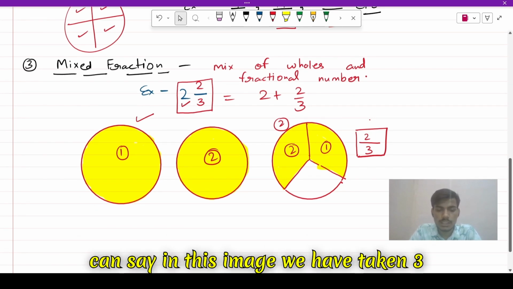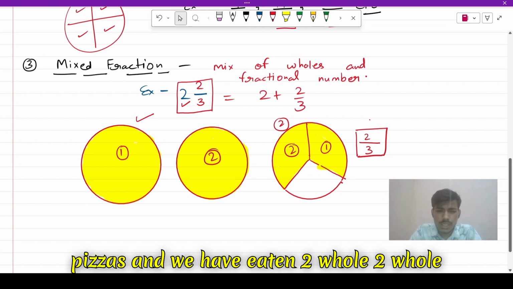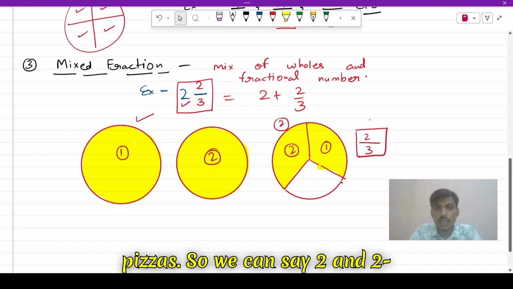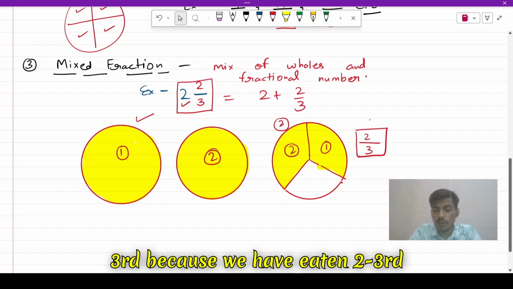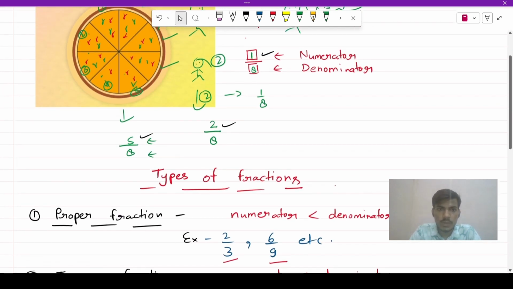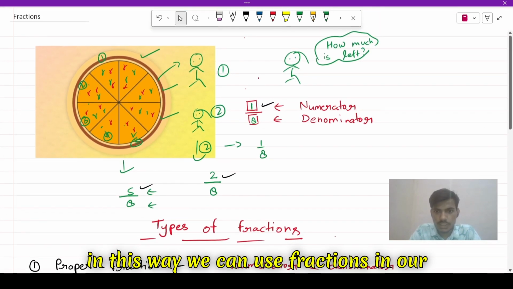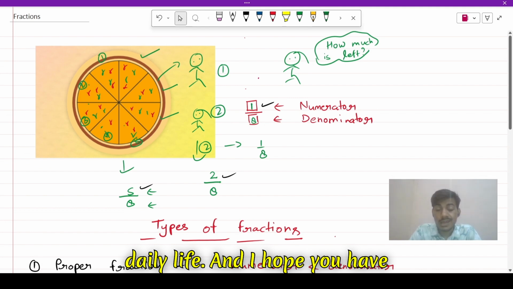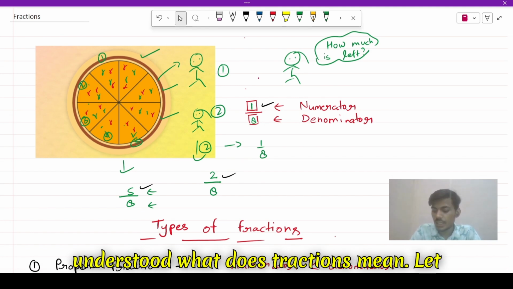We can say in this image we have taken three pizzas and we have eaten two whole pizzas. So we can say two and two third because we have eaten two third part in the third pizza. And in this way, we can use fractions in our daily life. And I hope you have understood what fraction means.